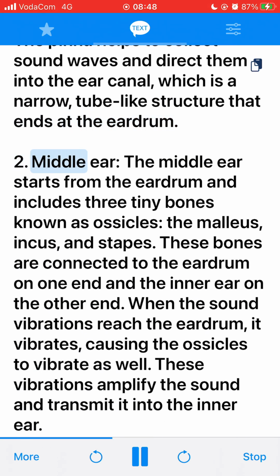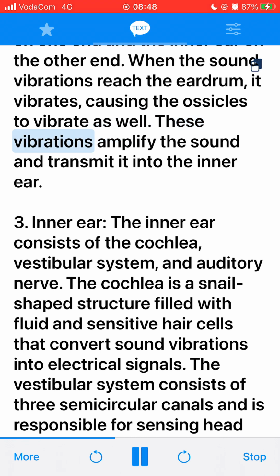2. Middle ear. The middle ear starts from the eardrum and includes three tiny bones known as ossicles, the malleus, incus, and stapes. These bones are connected to the eardrum on one end and the inner ear on the other end. When the sound vibrations reach the eardrum, it vibrates, causing the ossicles to vibrate as well. These vibrations amplify the sound and transmit it into the inner ear.